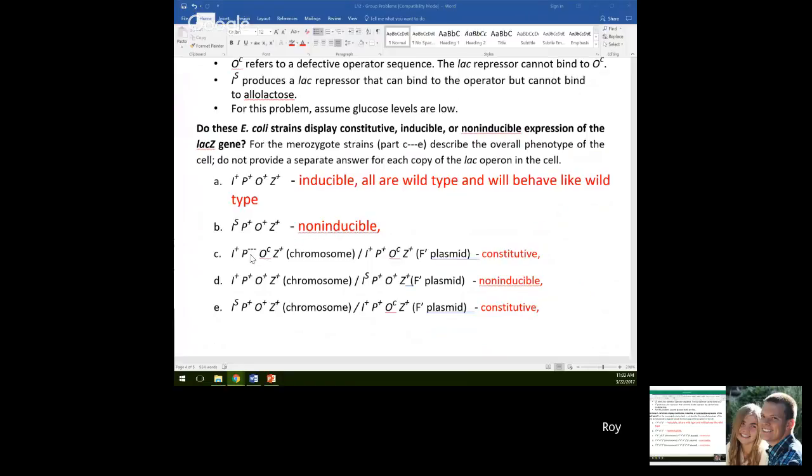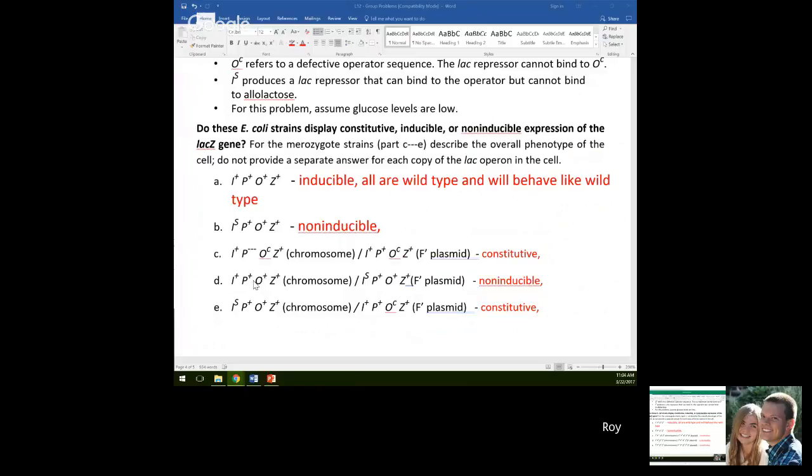Number C is going to be constitutive because we have a LacO site that the repressor can't bind to. So it's pretty much always going to be producing the Z gene.